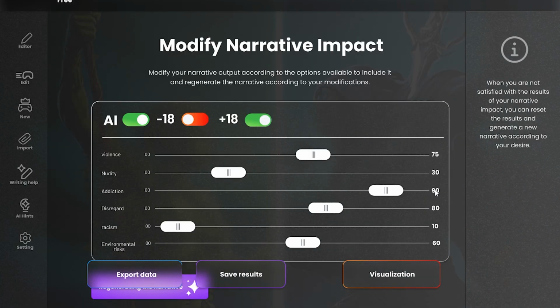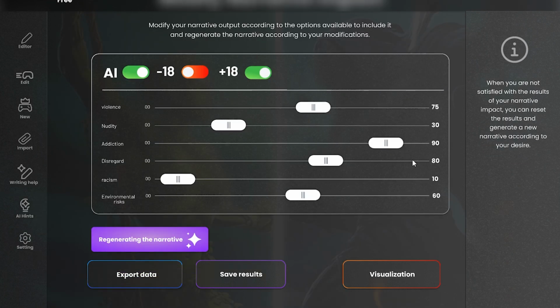In case you are not satisfied with the results, NarrateX gives you the option to control the quality of your narrative and reduce or increase the impact according to your requirements and vision with artificial intelligence supervision. In case you are finished with the modification, you can re-simulate the narrative according to the new data or save the current information. I'll move on to generating illustrations here.